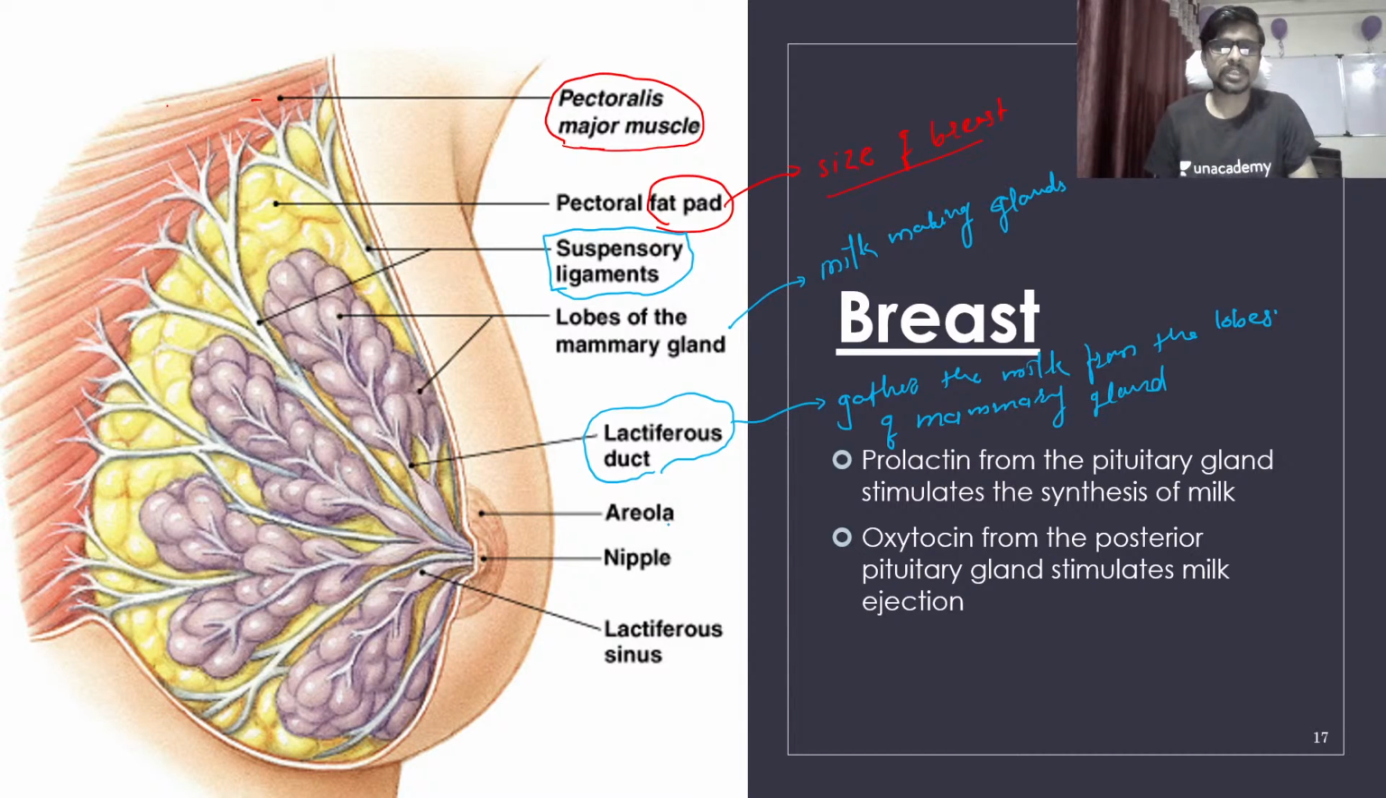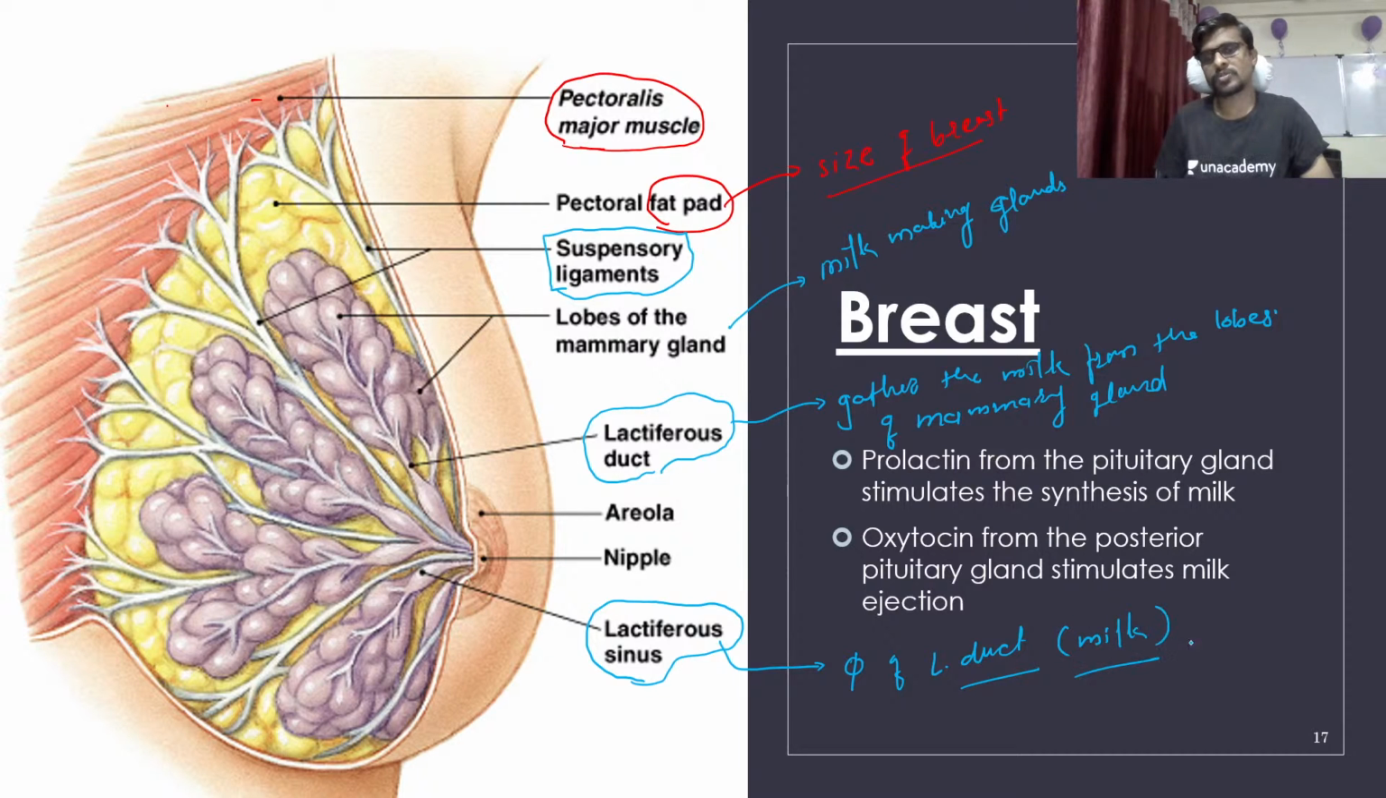Now the lactiferous sinus. It is nothing but the swelling, or you can say the larger part, the high-diameter part of your lactiferous duct, where the milk can be stored. The milk can be held by this sinus for a longer time. This is the nipple, the pore by which the milk is served.